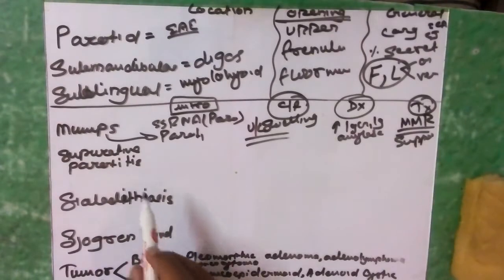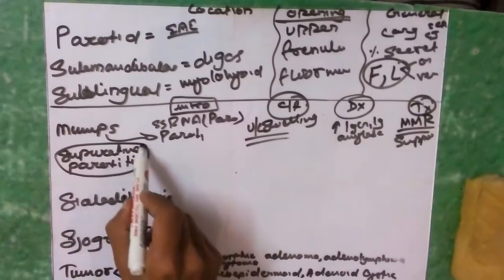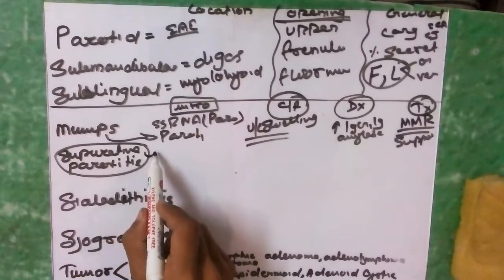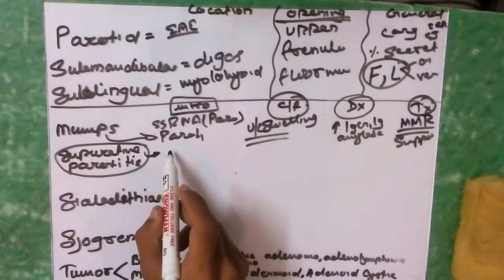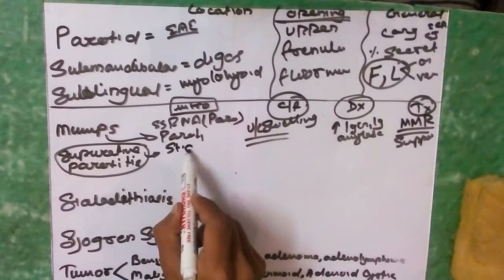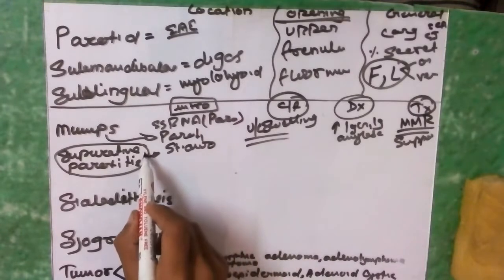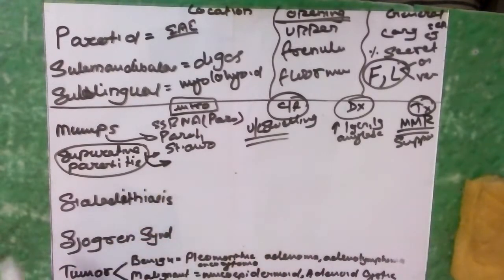And suppurative parotitis is the inflammation of the parotid gland along with pus formation, and the pus-forming bacterium is Staph aureus. So Staph aureus is the most common cause of suppurative parotitis. Others could be either anaerobic or aerobic bacteria, but Staph aureus is the most common.